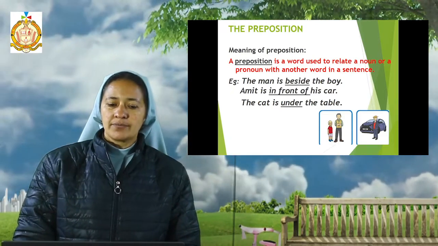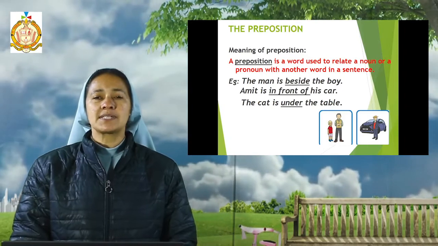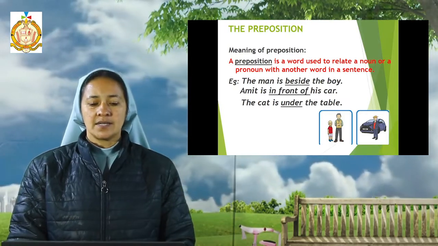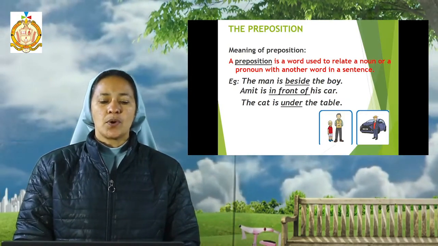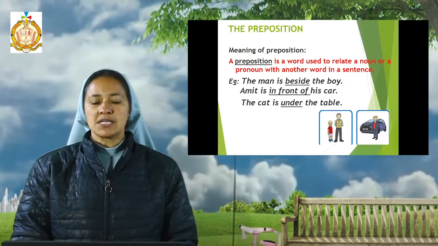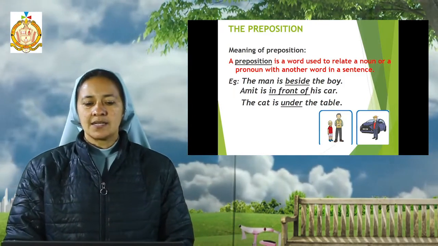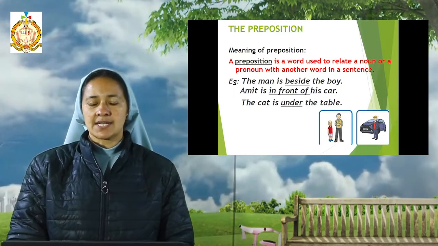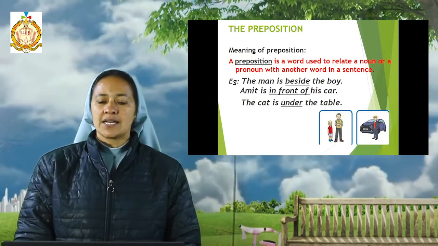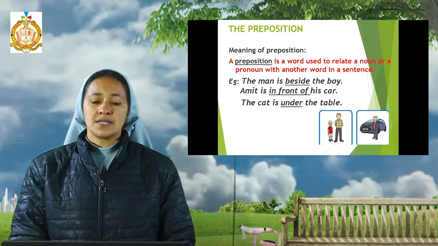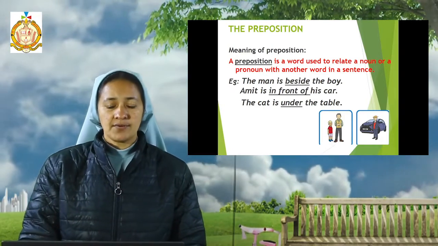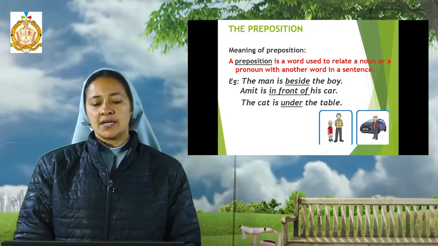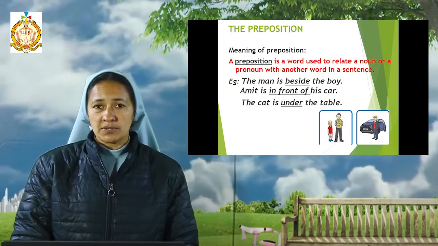Here we have some examples: The man is beside the boy, Amit is in front of his car, the cat is under the table. So all these three examples show the relation between two words in a sentence. Like here, the man and the boy, the relation is shown with the preposition beside. In the second sentence, the relation between Amit and his car is shown with the preposition in front of. And in the third example, the relation between the cat and the table is shown with the word under.